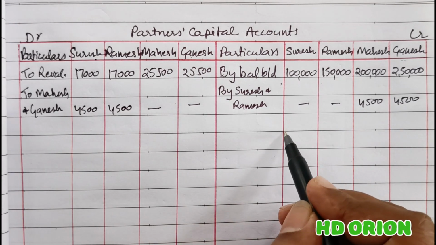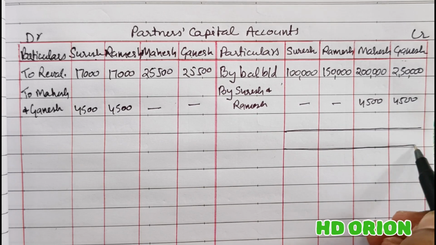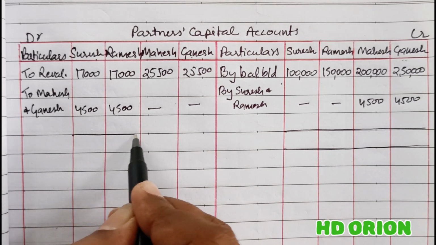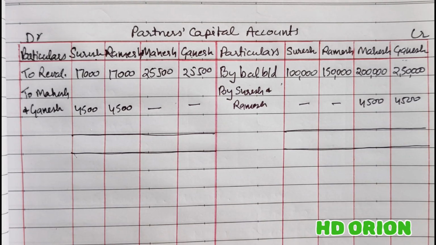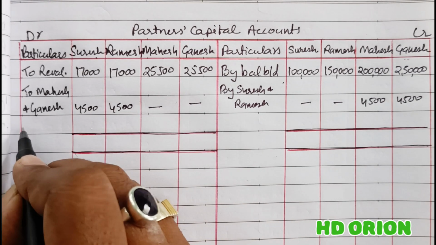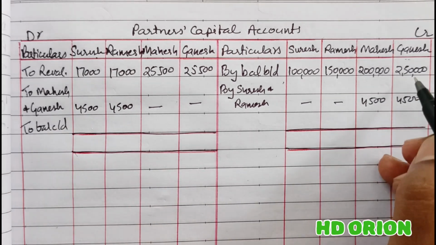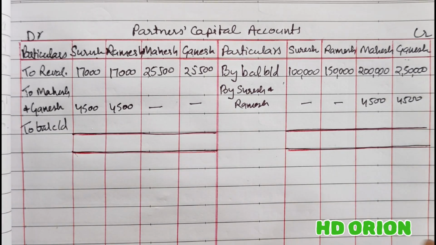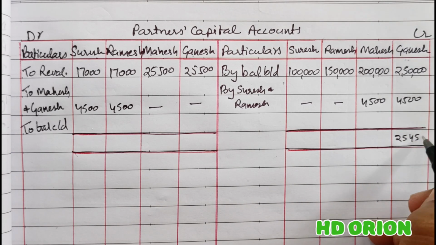Now we will close the account and find out the actual closing balance first. So to balance close down. Here grand total for Ganesh is rupees 2,54,500.